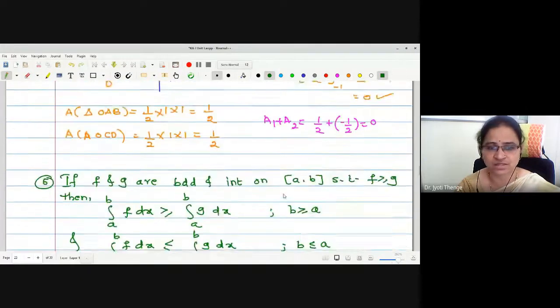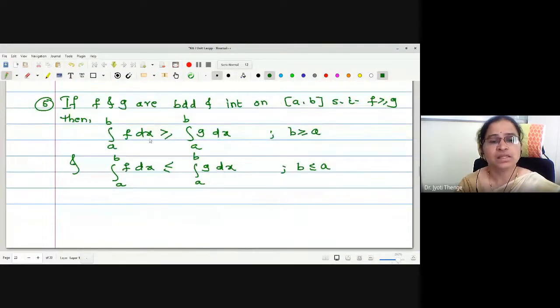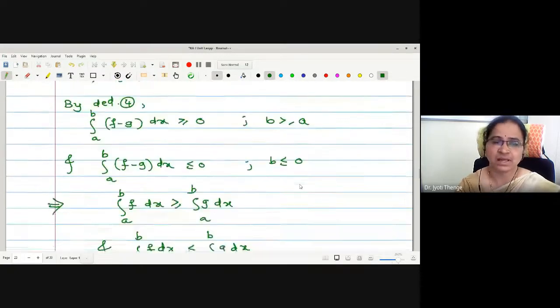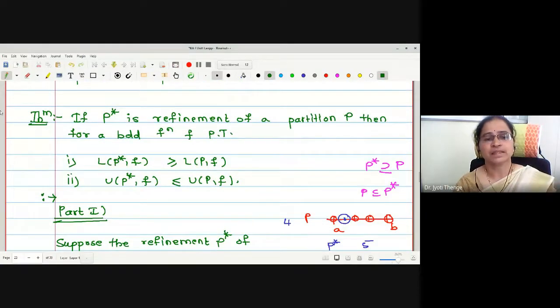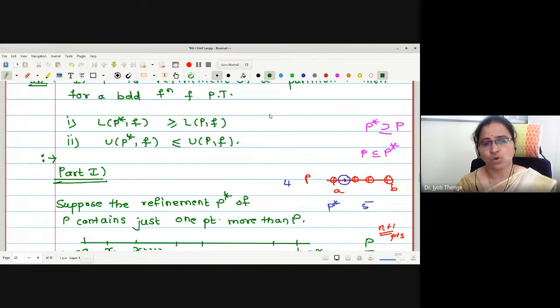We have tried to understand this with some examples as well. The last one we have seen is whenever we have a function f greater than or equal to g, then the value of integration f is greater than or equal to integration g, provided b is greater than or equal to a, and the inequality reverses if b is less than or equal to a. And then we started the proof of a theorem: if P star is the refinement of P for the given bounded function, then L(P star, f) is greater than or equal to L(P, f) and U(P star, f) is less than or equal to U(P, f). That is, the lower sum increases with respect to refinement and the upper sum decreases with respect to refinement.